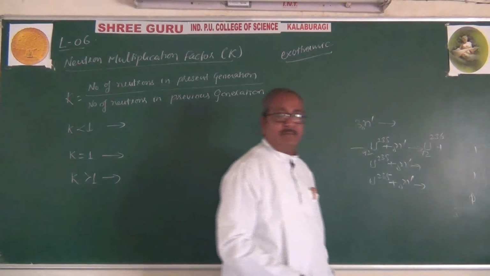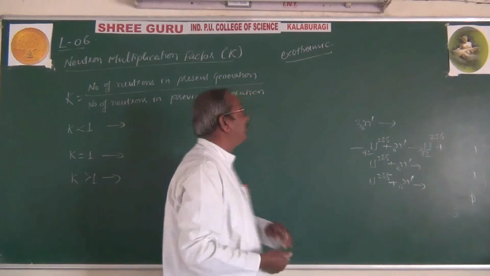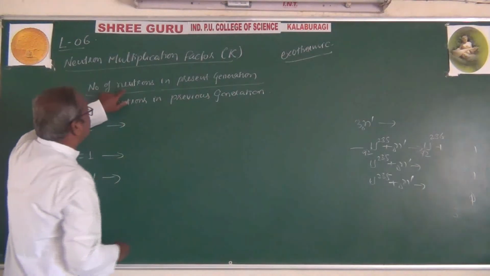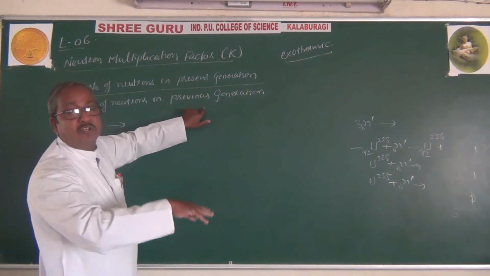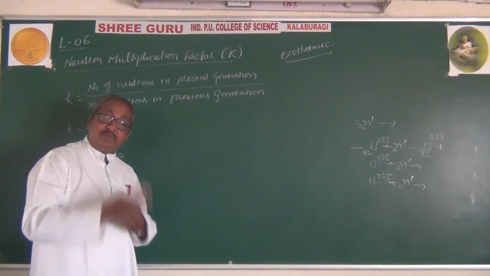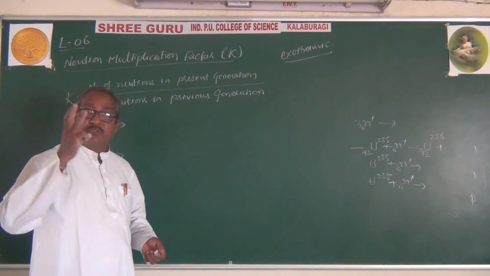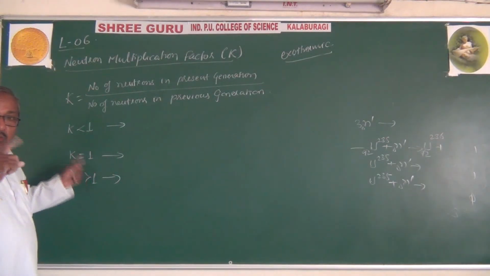be released. Again, after that, if there are more reactions, again 3 neutrons. So that means the number of neutrons in the present generation is 3, in the previous generation is also 3. Present generation has 3 and previous generation has 3, so that means the multiplication factor, how much are you getting? 1.